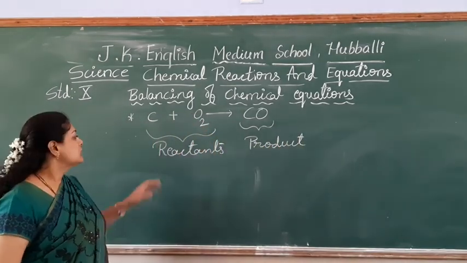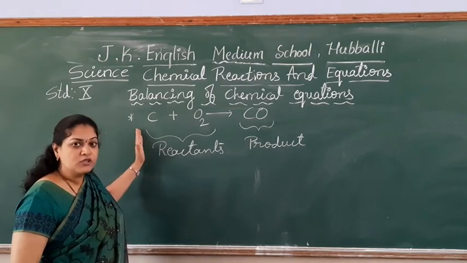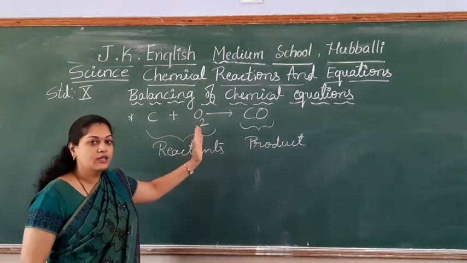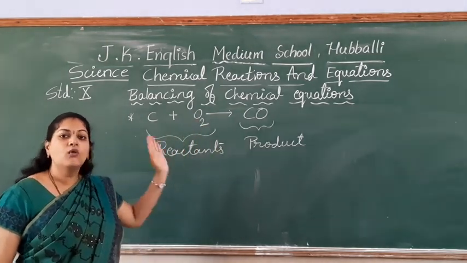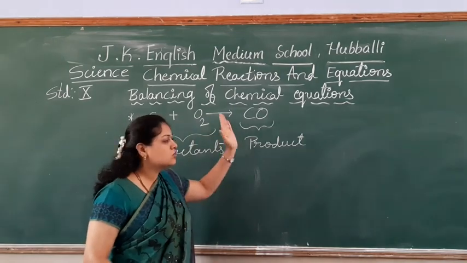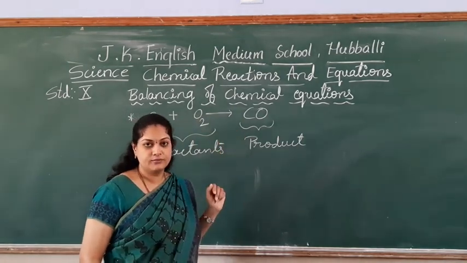So the number of atoms on the reactant side should be equal to the number of atoms on the product side.